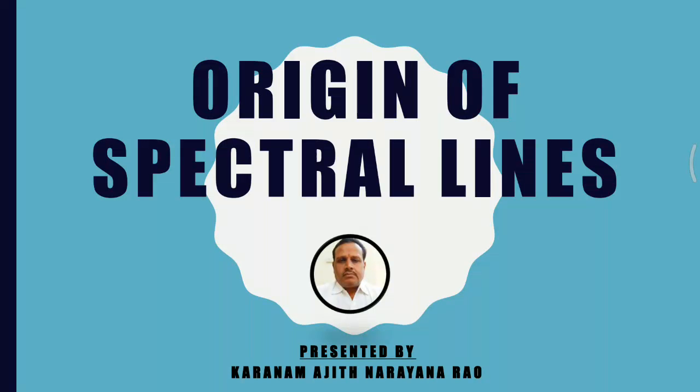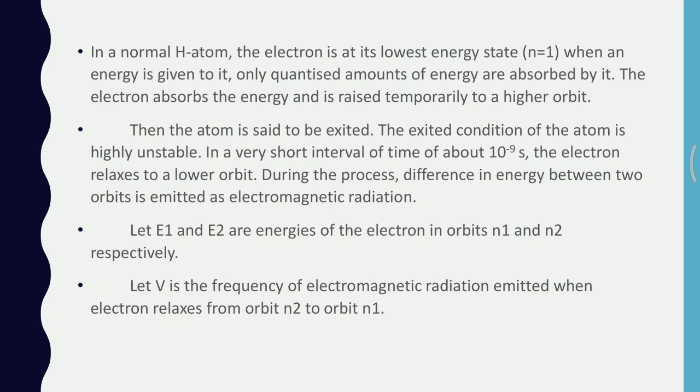And today's topic is on origin of spectral lines. Let us consider a hydrogen atom in the normal state. The electron is at its lowest energy state, say n is equal to 1. When energy is given to it, only quantized amounts of energy are absorbed by the electron. Then the electron absorbs this energy and is raised temporarily to a higher orbit. That means the electron moves from the lower to the higher energy state.